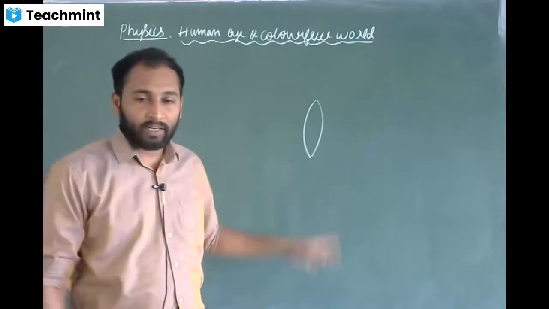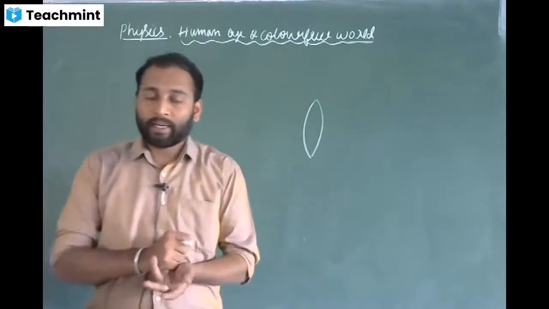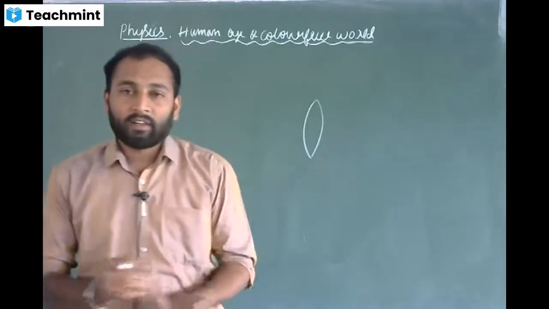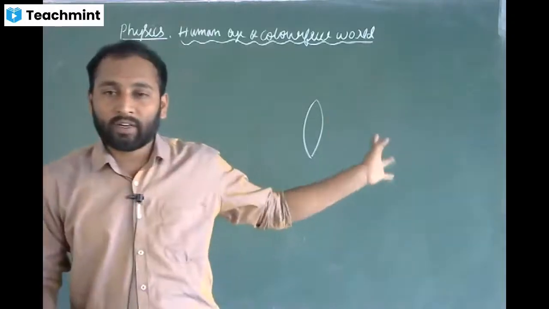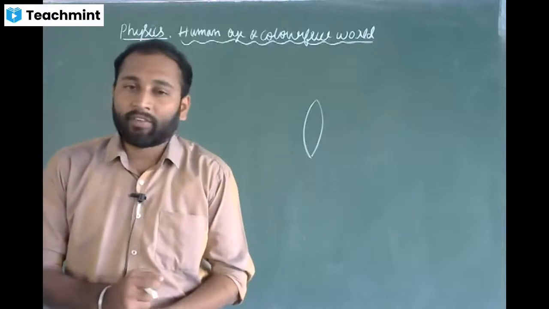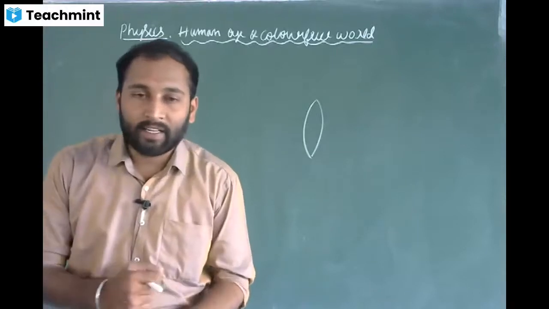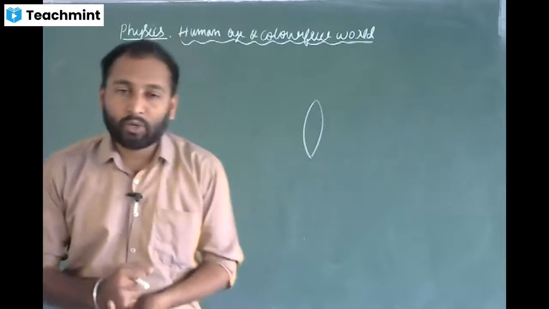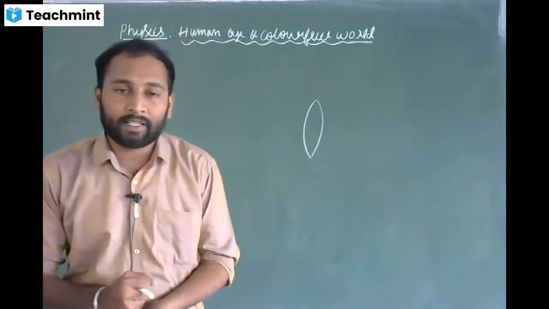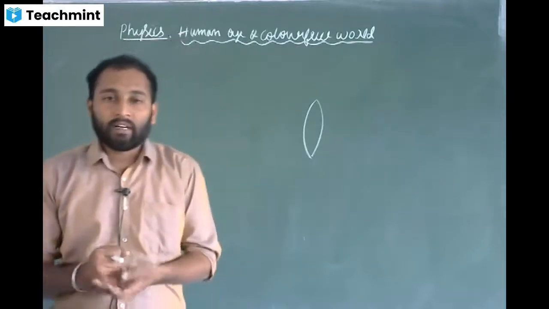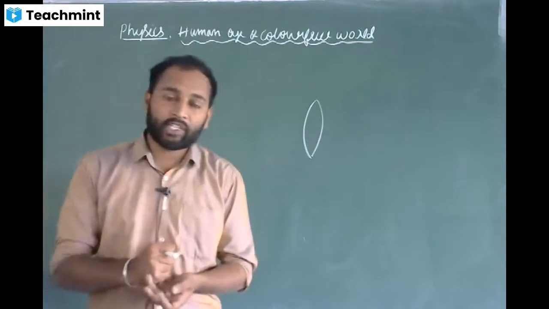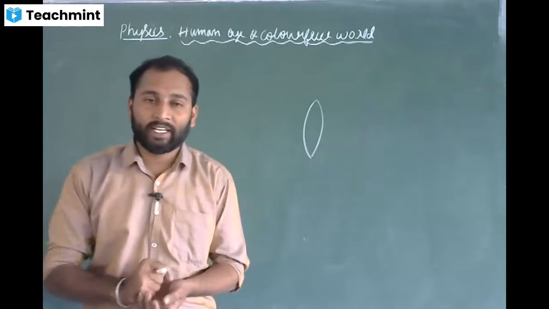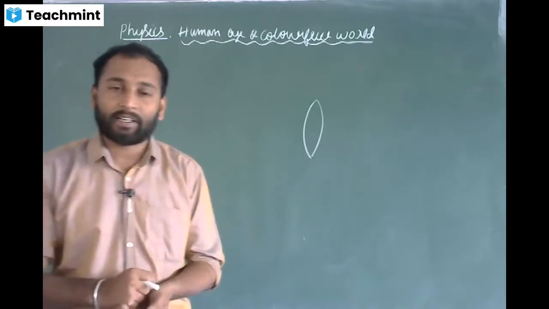In this chapter we will be studying about human eye, its corrections, defects. Along with that, colorful world. Colorful world deals with the color of rainbow. You will see 7 colors in the rainbow. Why will we see 7 colors? And also during sunrise and sunset, we observe orange red or reddish color. Why is there a reddish color during sunrise and sunset?